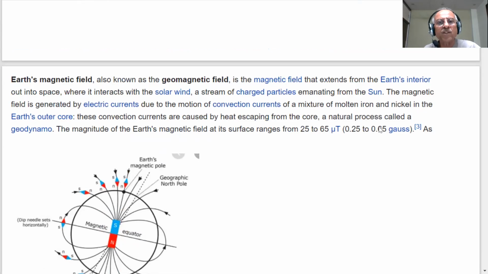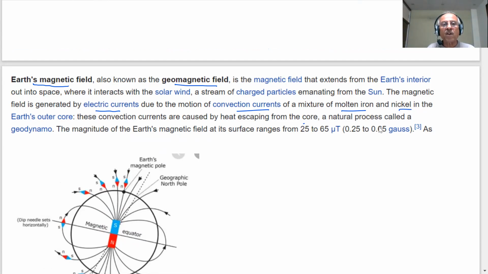You can see that Earth also has a magnetic field, known as the geomagnetic field, that extends from Earth's interior out into space. The interior of the Earth behaves like a magnet. It interacts with solar wind, the stream of charged particles emanating from the sun. The magnetic field is generated by electric current due to the motion of convection currents of a mixture of molten iron and nickel in the Earth's outer core.